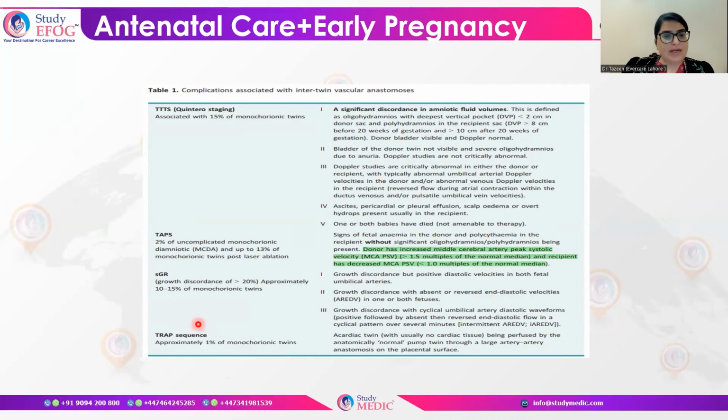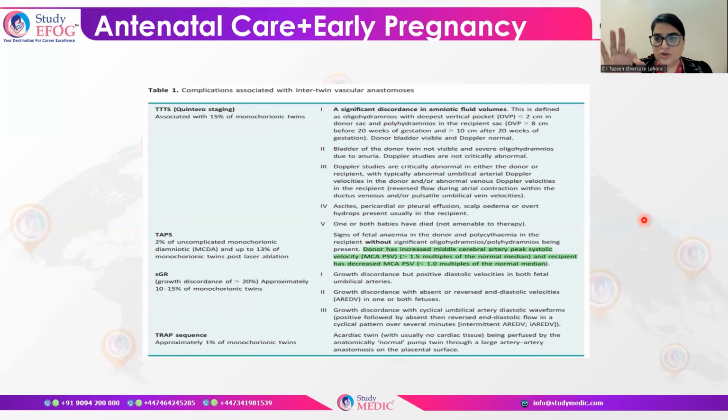And then it can be TRAP sequence as well. TRAP sequence is 1% of monochorionic pregnancies. It can be an acardiac twin with usually no cardiac tissue being perfused by the anatomically normal pump twin through a large artery anastomosis on the placental surface.